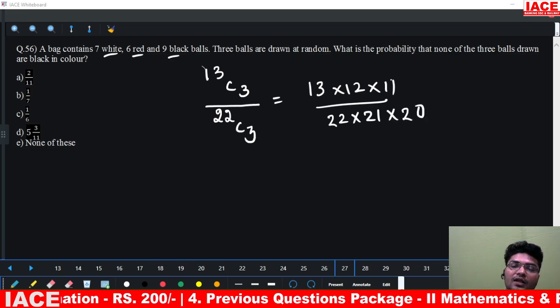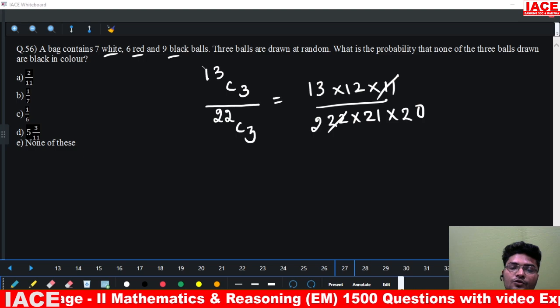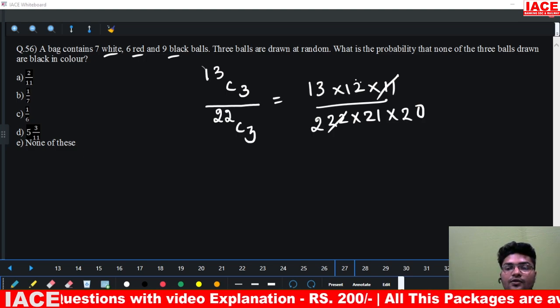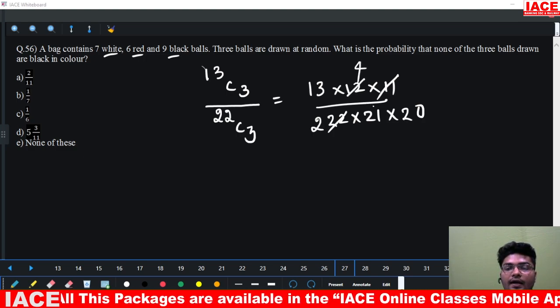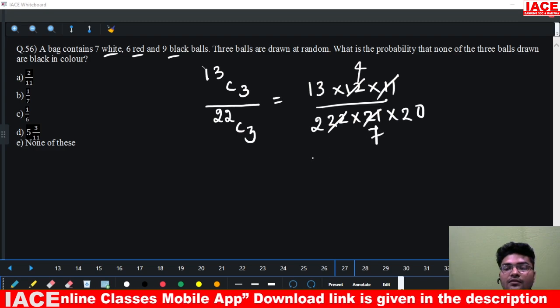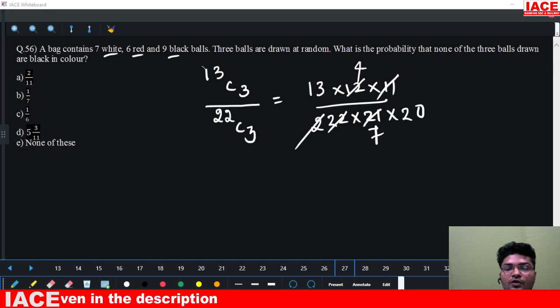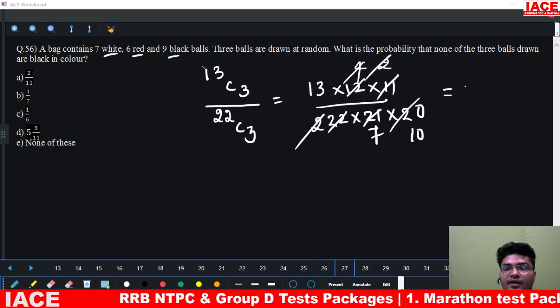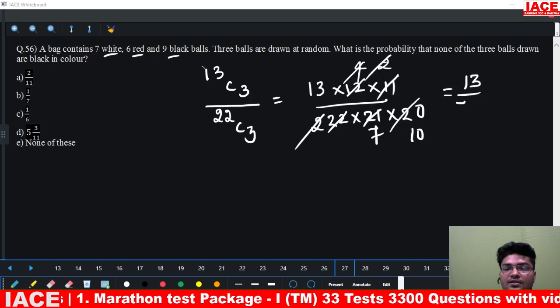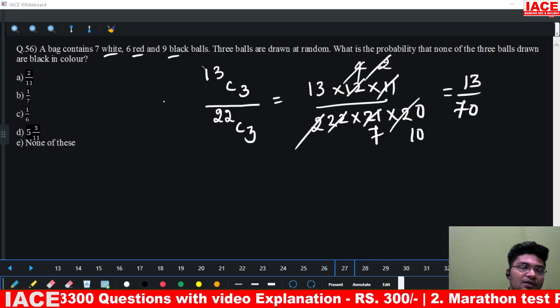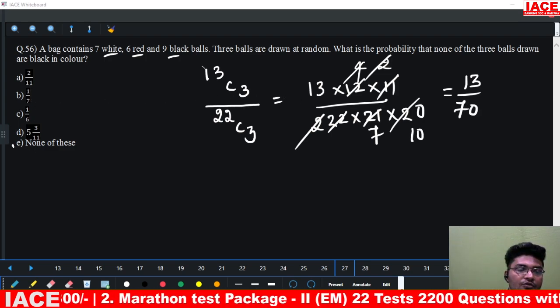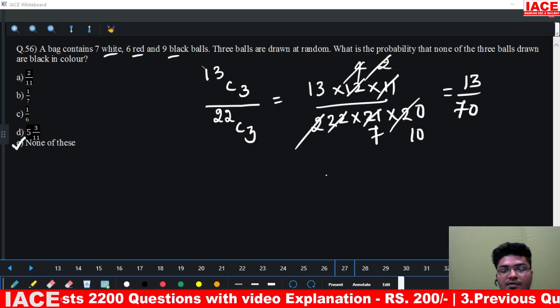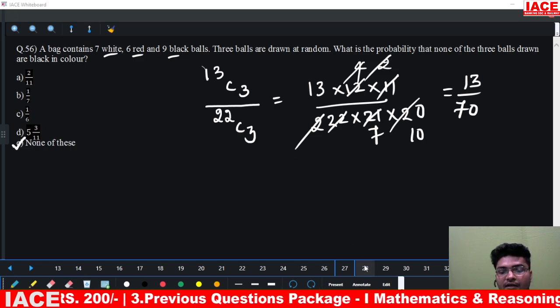Cancelling common factors, we finally get 13 by 70. We don't have any such option, so option E, none of these, is the correct answer.